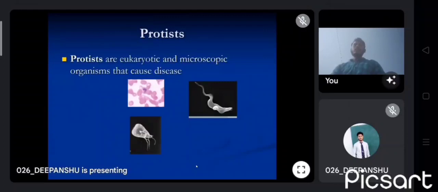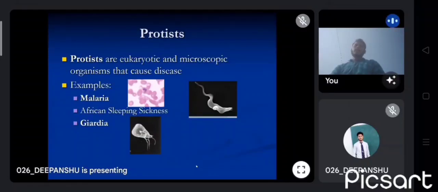Now, what are protists? Protists are eukaryotic and microscopic organisms that cause disease. What is eukaryotic? Eukaryotic cells have membrane-bound organelles present. Examples are malaria, African sleeping sickness, giardia.